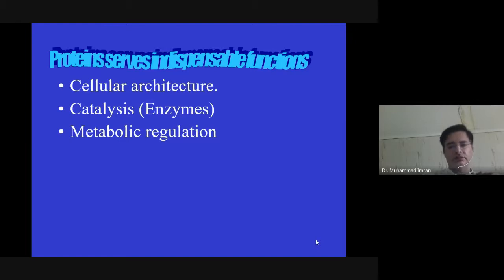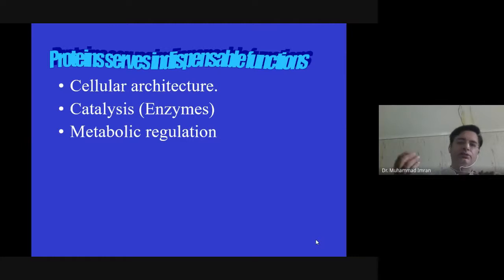They make the skeleton of animal tissue. Enzymes are also proteins. They are the source of biochemical reactions, which occur in the presence of enzymes. So, reactions only occur in the presence of enzymes, and enzymes are protein in nature.